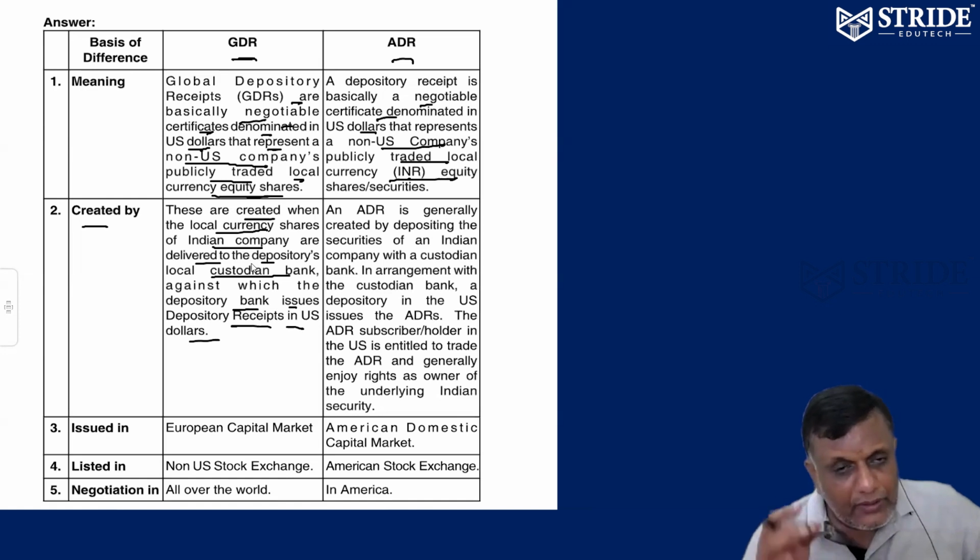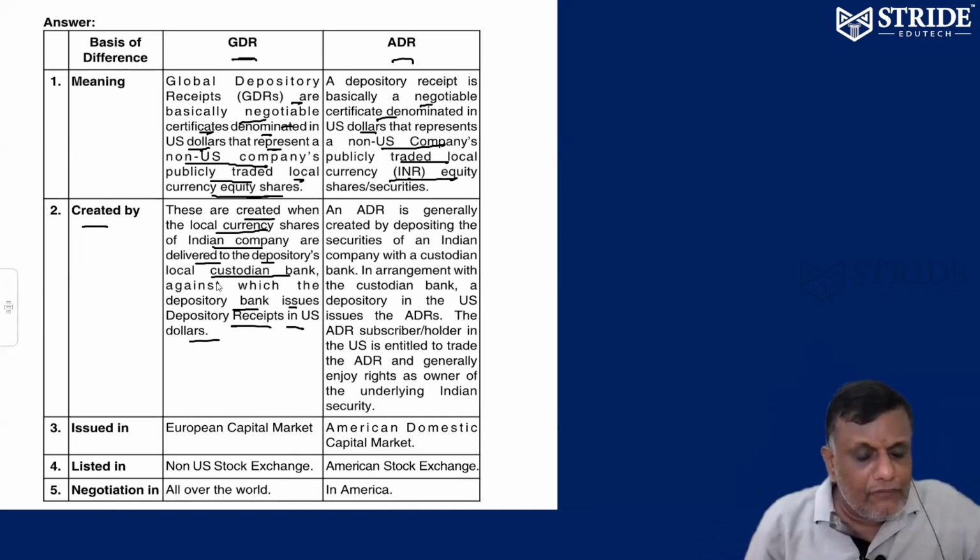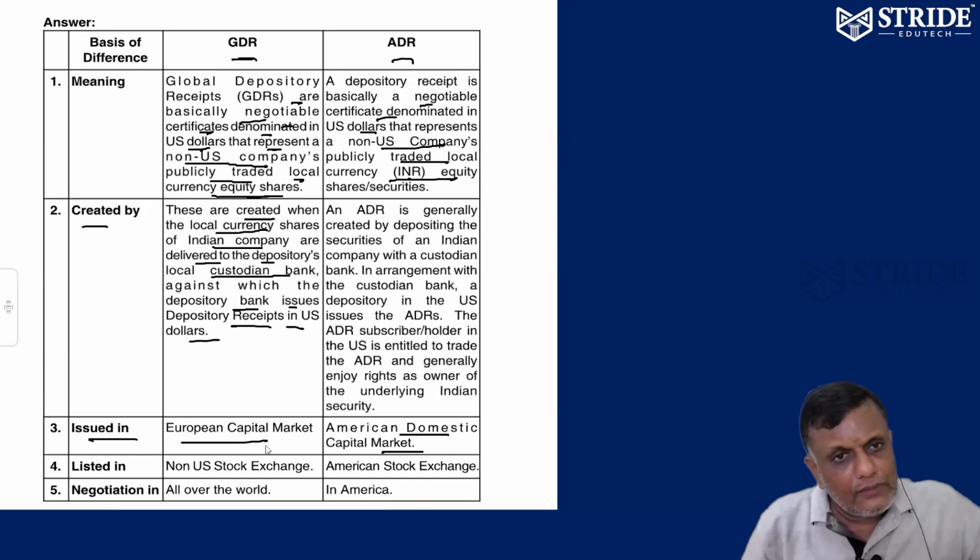Any non-US company can issue a GDR, but it should be in US dollars and publicly traded. So the issuing company's depository has a connection with the depository of the countries where it is traded. Wherever it is traded, there is a depository connection. A GDR is issued in the European capital market, while an ADR is especially in the American market, on the American stock exchange. All over the world it can be traded, but it is traded only in America. That is the difference.